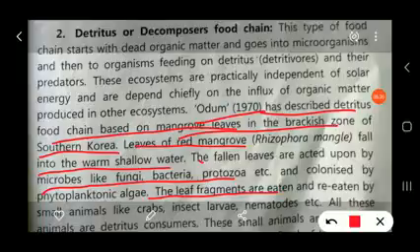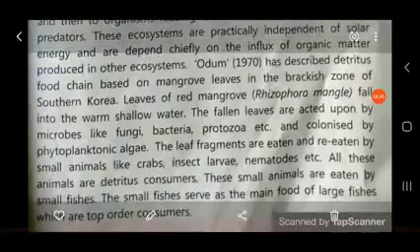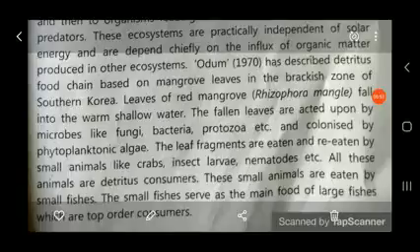These small leaf fragments are eaten and re-eaten by small animals present inside the water, that is the crabs, insect larvae, nematodes, etc. They feed on the small leaf fragments. All these animals are detritivore consumers. These small animals, like insect larvae, nematodes and crabs, also feed on some bacteria and protozoans. Therefore, crabs, insect larvae and nematodes are also known as detritivores.